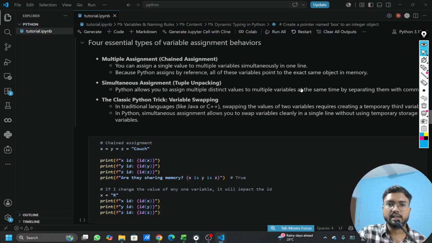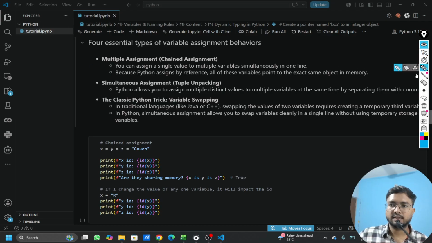So again, this is a very simple behavior, but it's important to understand and know so that you can use it as and when needed. So for example, the first one is multiple assignments. So how can we assign multiple variables the same value? This is what we are trying to do here.